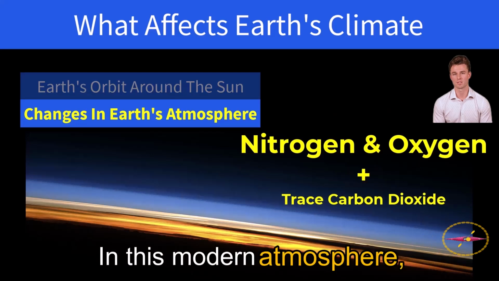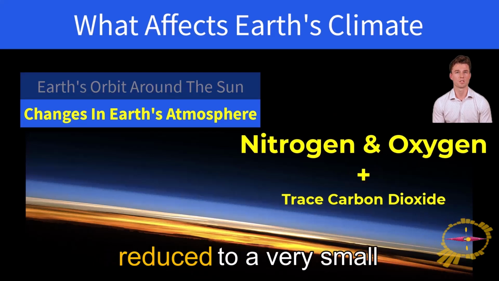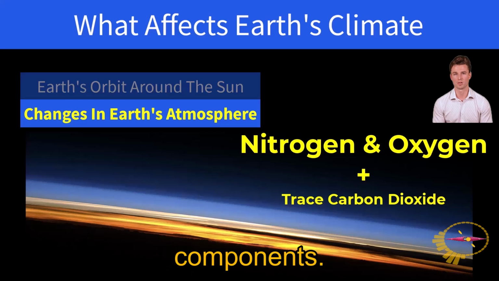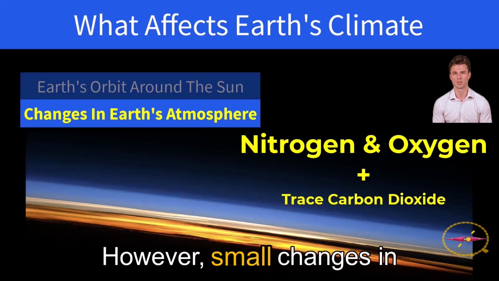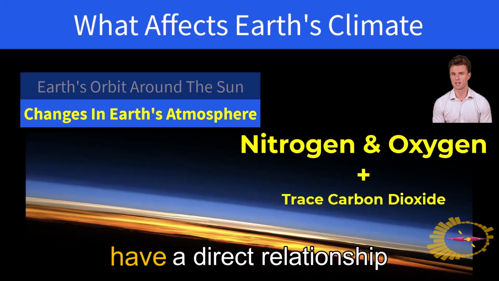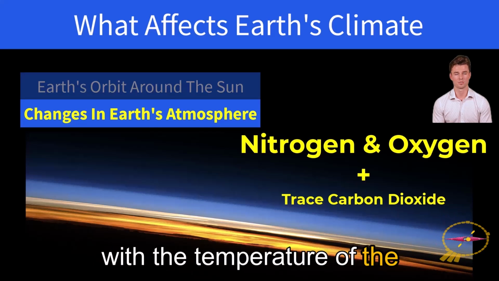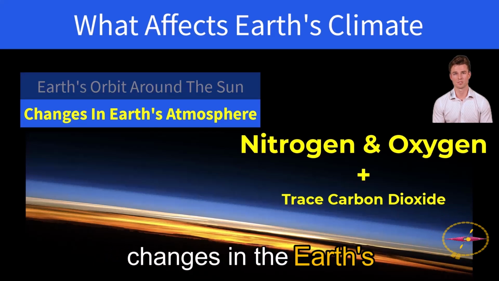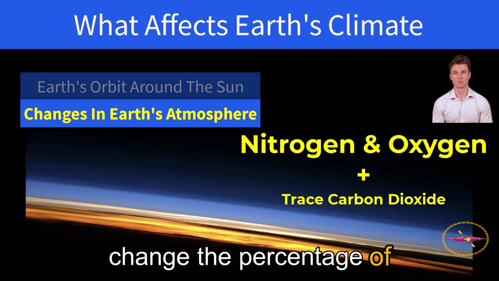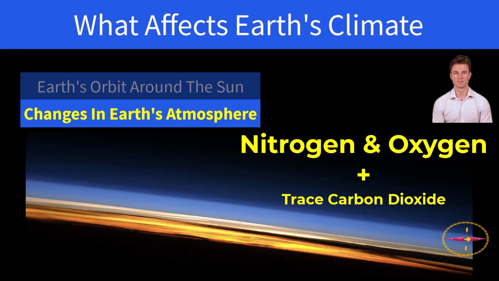In this modern atmosphere, carbon dioxide has been reduced to a very small percentage of the components. However, small changes in carbon dioxide appear to have a direct relationship with the temperature of the Earth, and vice versa. Changes in the Earth temperature appear to change the percentage of carbon dioxide in the atmosphere.